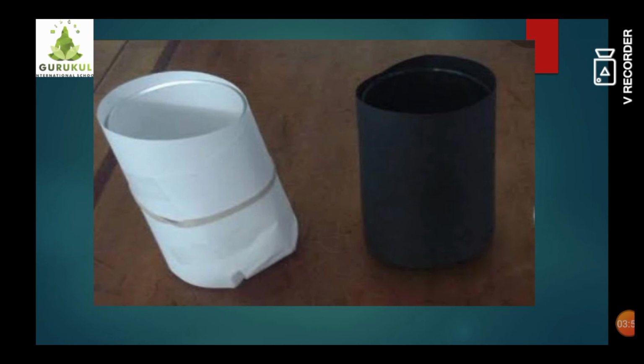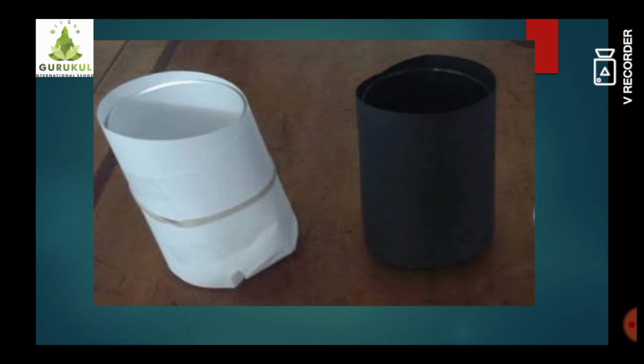You can take two glasses, and wrap these two glasses with white paper or with black paper, or you can take two tin glasses and color one glass with black paint, and then keep both the glasses in the sunlight. Don't forget to fill these glasses with water, and after 2 to 3 hours you can take out these glasses again and measure the temperature of the water with the help of a thermometer.